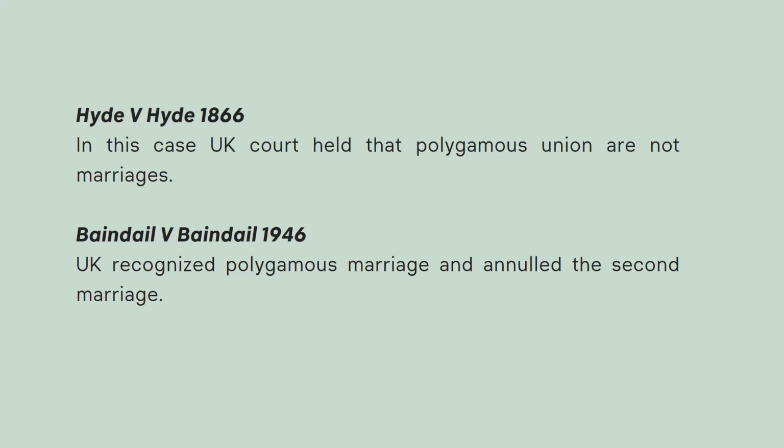Let's take two case laws from England to understand and appreciate this in a better way. The Hyde versus Hyde case of 1866, wherein the court said that polygamous unions are not at all treated as marriages, therefore we will not grant any matrimonial reliefs. And the Baindail versus Baindail case of 1946, wherein the court completely changed its stance and said that we recognize polygamous marriages, therefore we are ready to annul the second marriage.